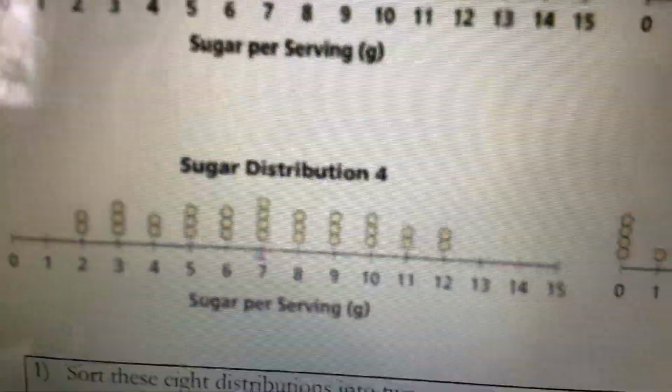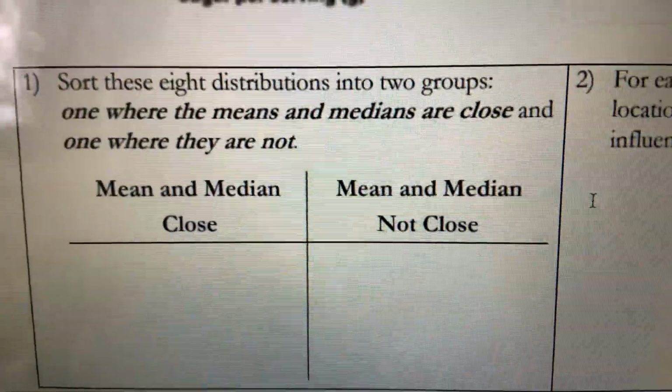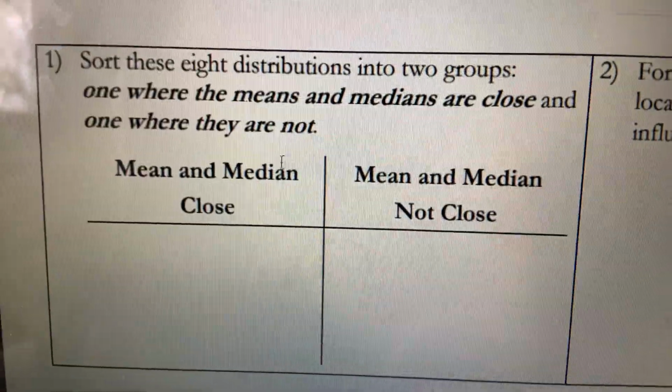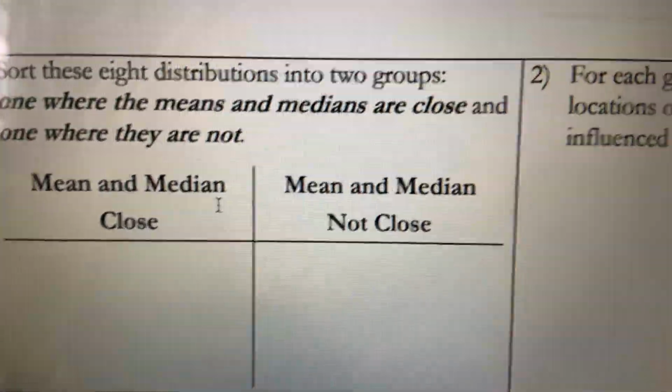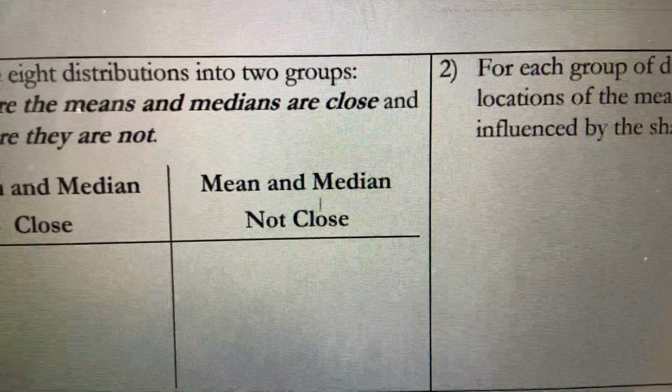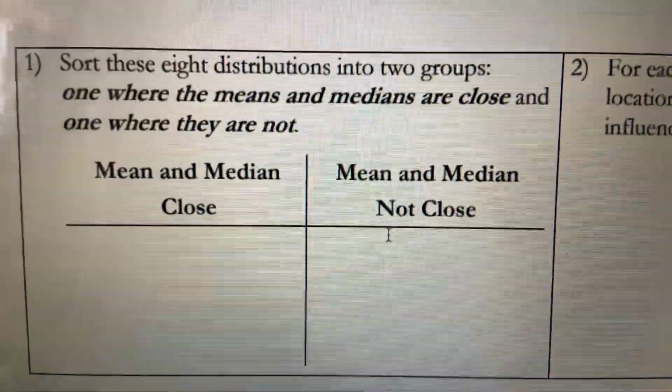So what we want to do in the next part, which I will post in the next video, is actually make observations about what happens to the shape of the data when the mean and the median are really close to each other, and what happens to the mean and median when they're not so close to each other. So that's the first video, and I will post the next video to talk about that.